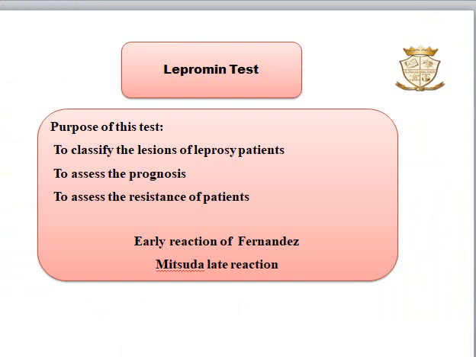The early reaction consists of erythema and induration developing in 24 to 48 hours and usually remaining for 3 to 5 days. In the late reaction, the reaction starts within 1 to 2 weeks, reaches a peak in 4 weeks and gradually subsides in the next few weeks. And the reaction consists of an indurated skin nodule which may ulcerate.